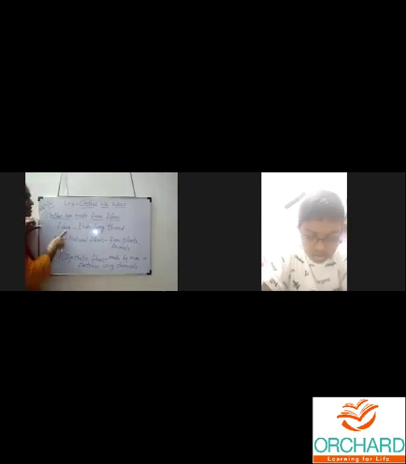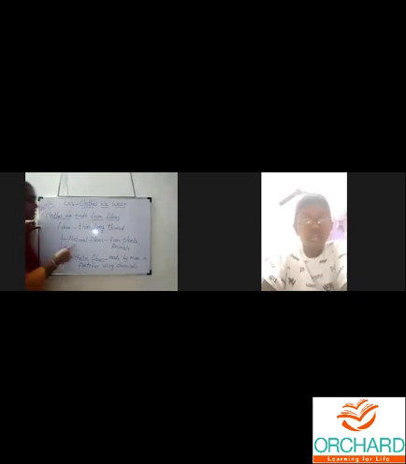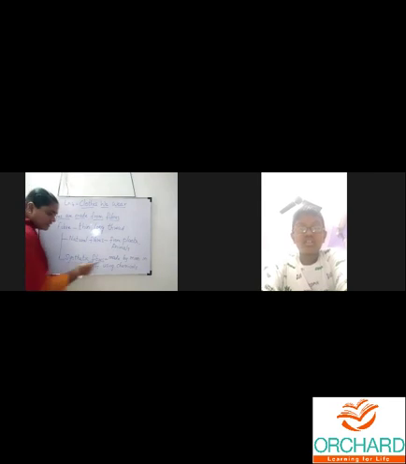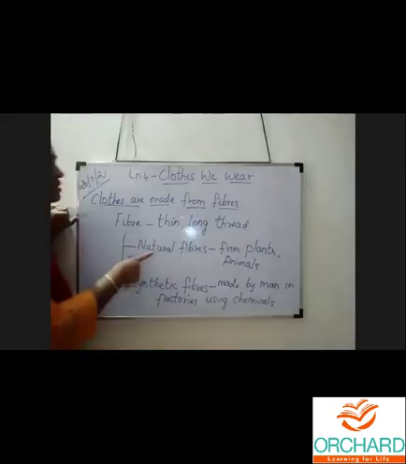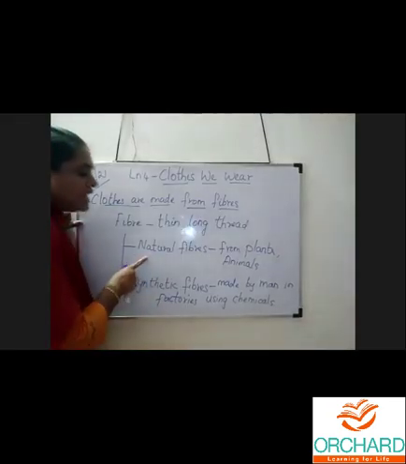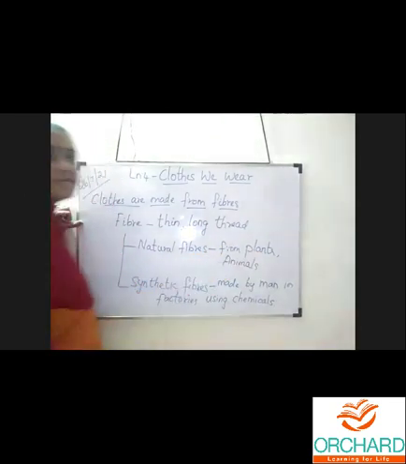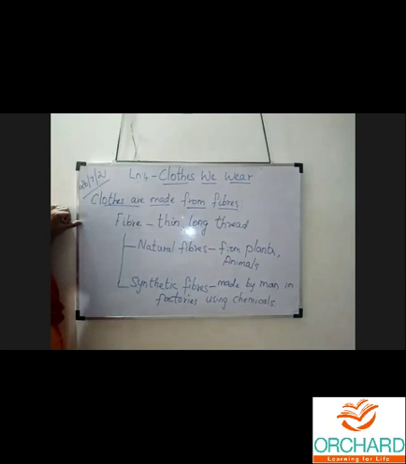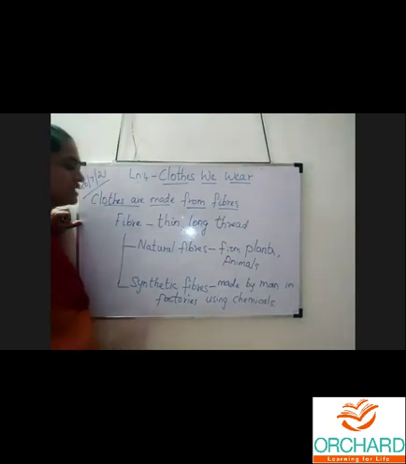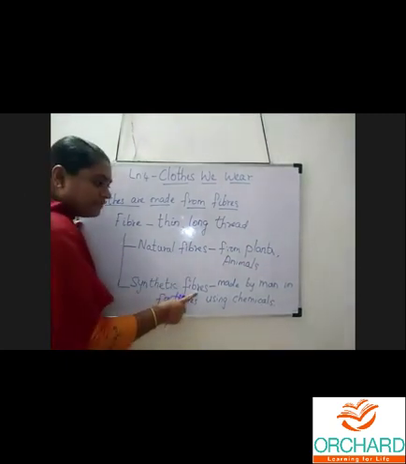So fibers are of two types: natural fibers and synthetic fibers. What does natural fiber mean? These fibers are obtained from plants and animals. That is natural fiber. What about synthetic fiber?